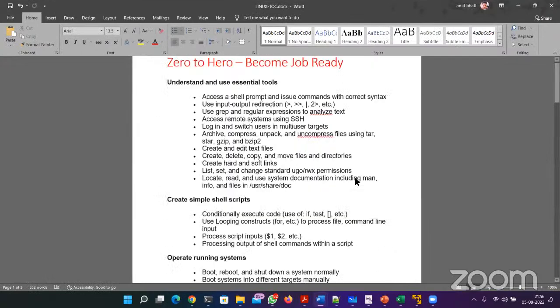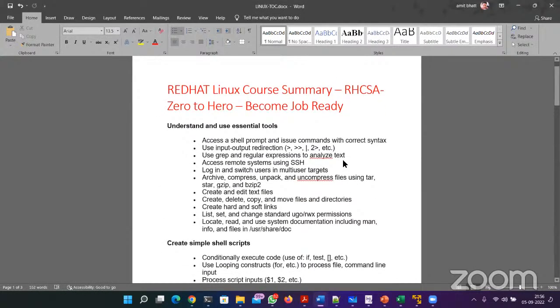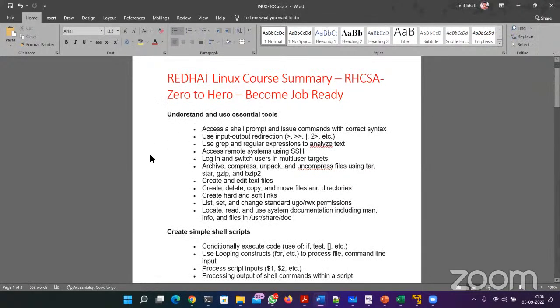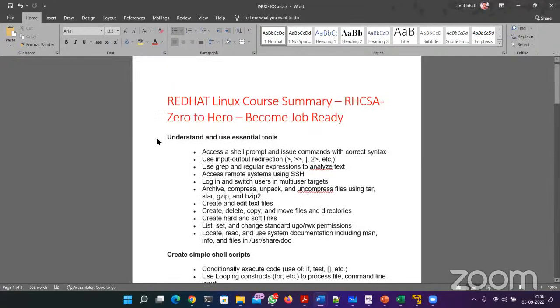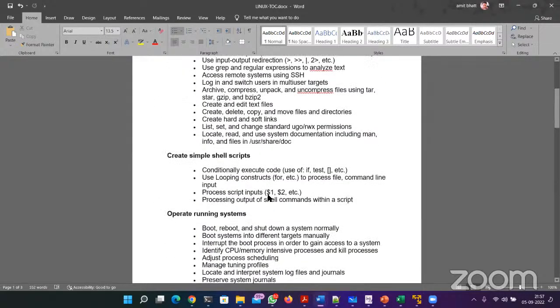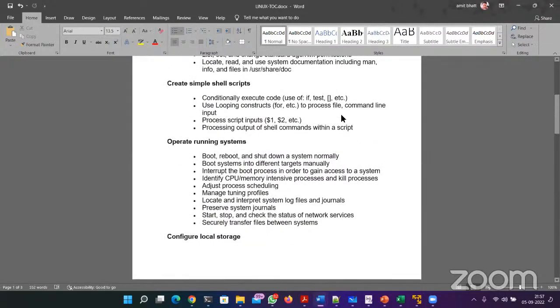Yeah, here it is. As I discussed last time as well, there are at least 20 to 25 topics in RHCSA, so I have combined them into 8 or 9. Let's see what these are. First one is understand and use essential tools, which means basic commands. Then create simple shell scripts. As I told you, after the end of the course, we are going to learn how we can use shell scripts for automating our work.